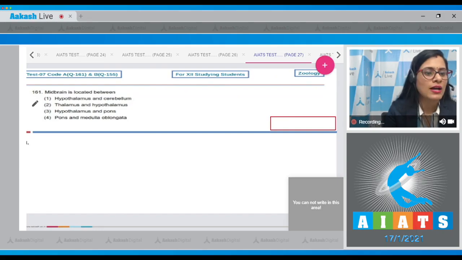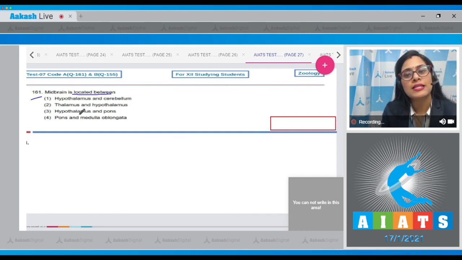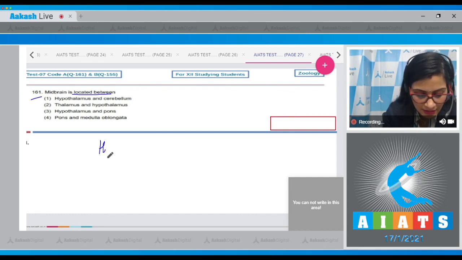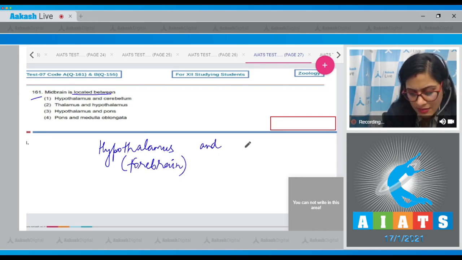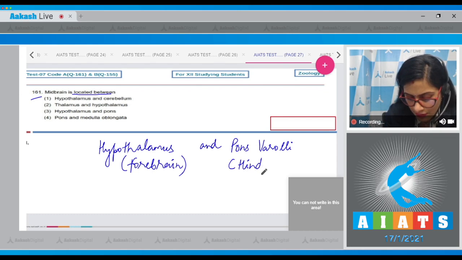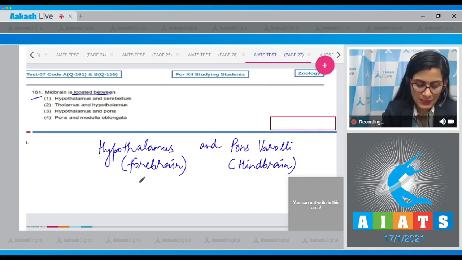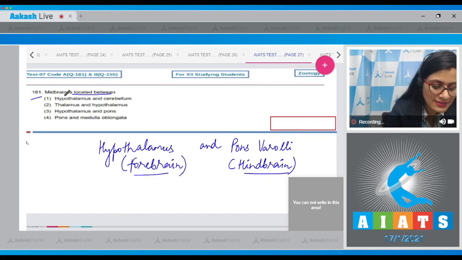Question number 161. Midbrain is located between. Midbrain is situated between hypothalamus, that is forebrain, and pons varolii, that is hindbrain. So, as it is present between forebrain and hindbrain, it is known as midbrain.